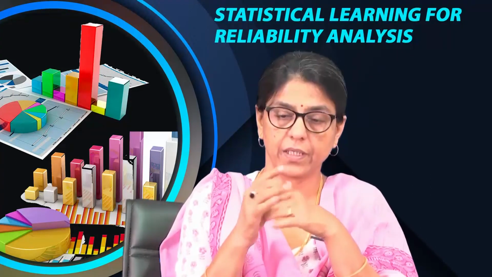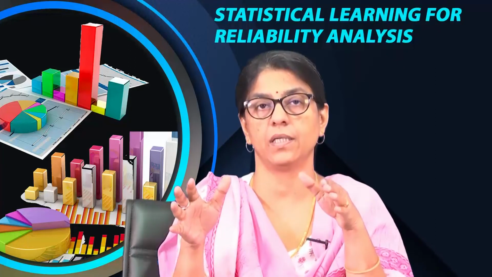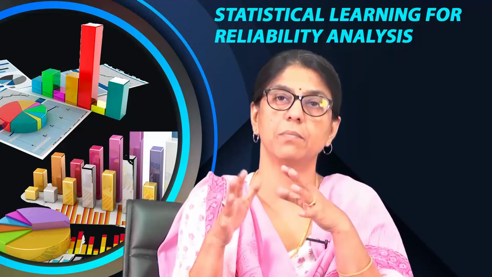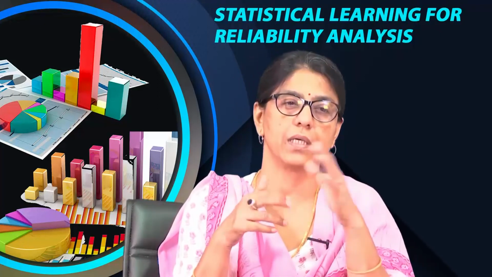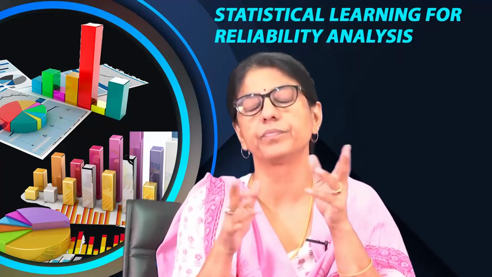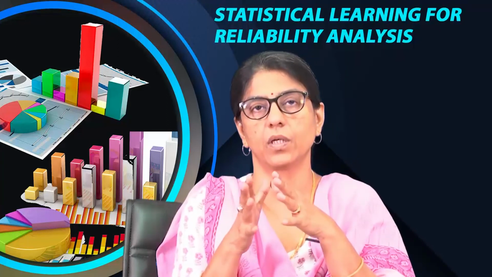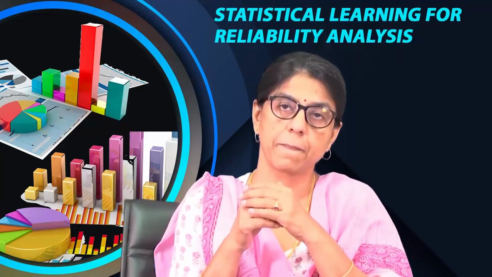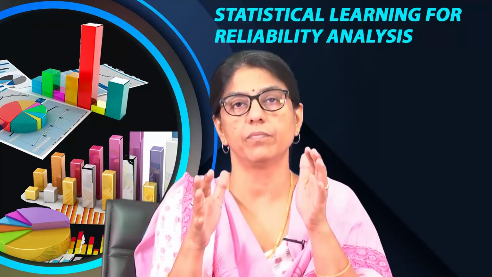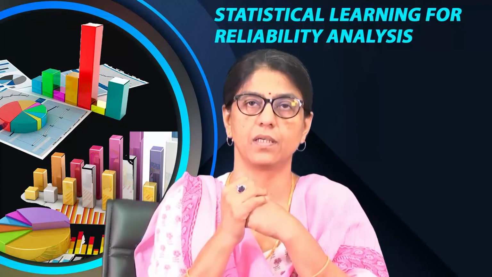Suppose the weight of a child of certain age, say 15 to 20, in a particular locality. Suppose its mean weight is say 40 with a standard deviation of say x, whatever may be the standard deviation.